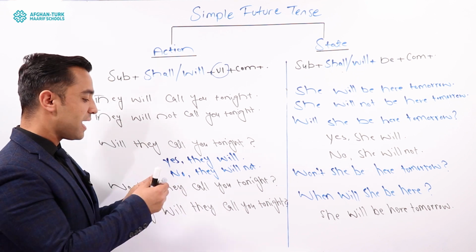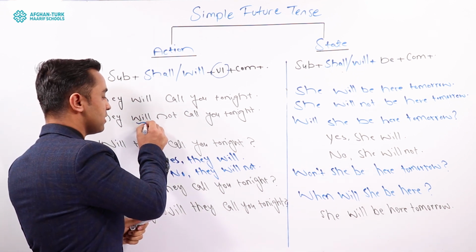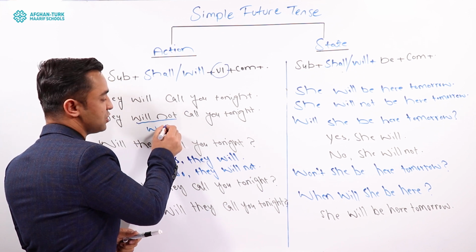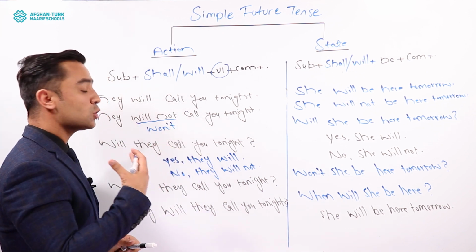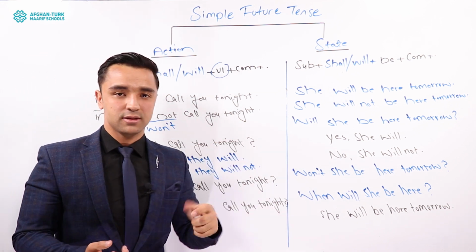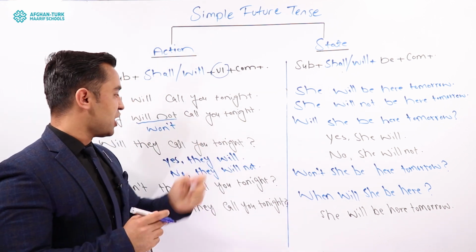Wait a minute. Here we have another way of saying will not as well. We can also make a contraction. Instead of will not, we can say won't. So this is very simple. They won't call you tonight. No more changes.